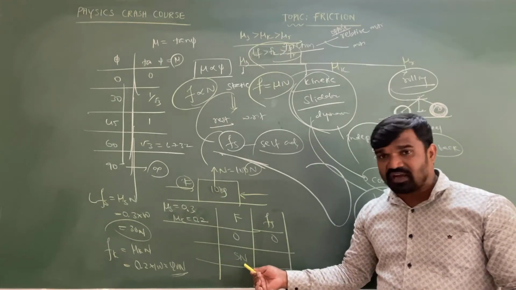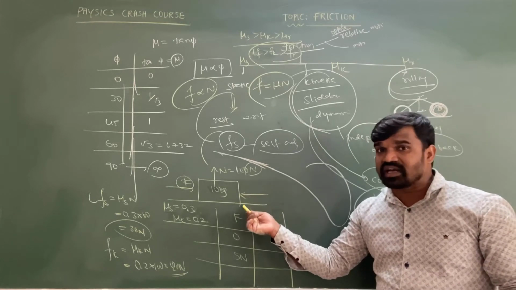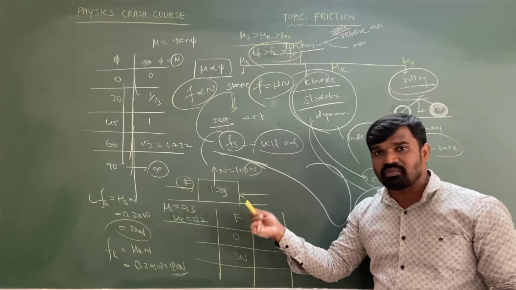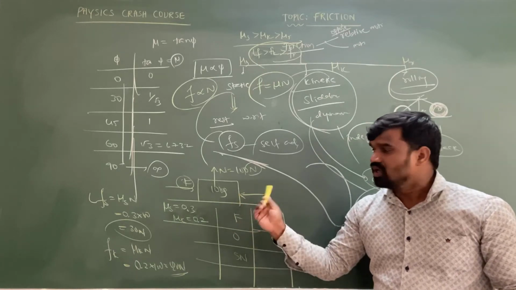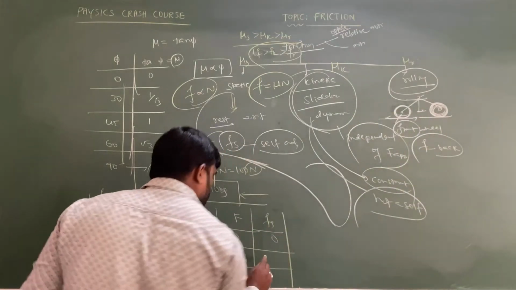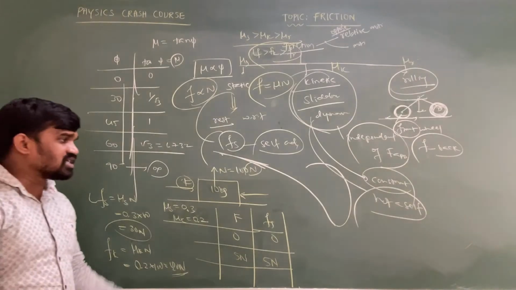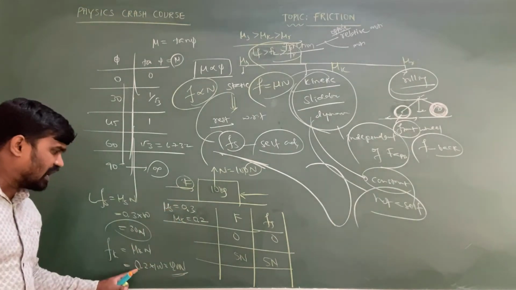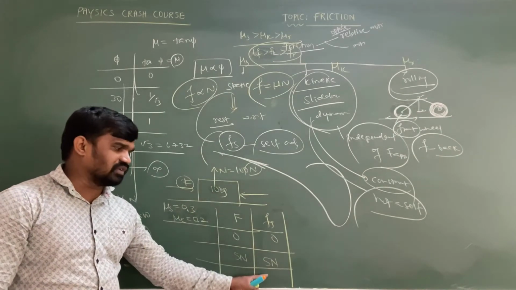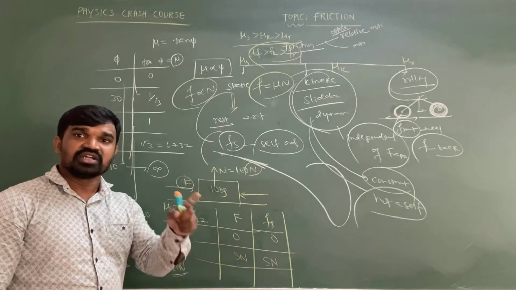As you are applying 5 newton force, what happened? The body cannot change its position. Body cannot change its position means body is said to be in equilibrium. Body is in equilibrium means right side force equals left side force. Then the right side force is applied force 5 newton, then the left side force, static friction, is going to become 5 newton, hence the object is in the same position. That means if applied force is less than or equal to limiting friction, then the static friction is always equal to applied force only. This is the way that static friction is considered a self-adjusting force.